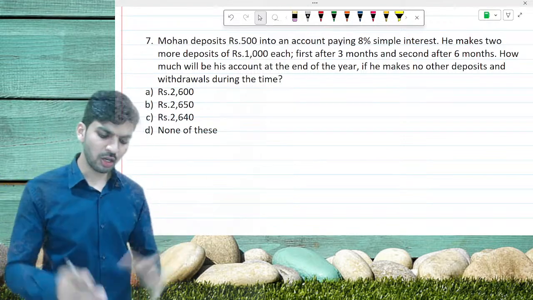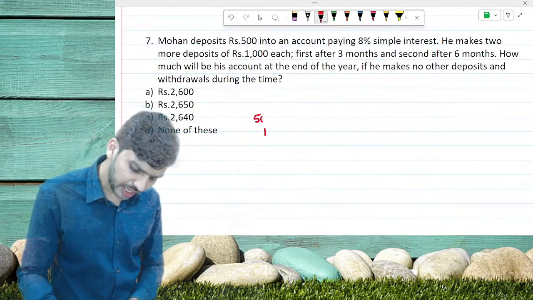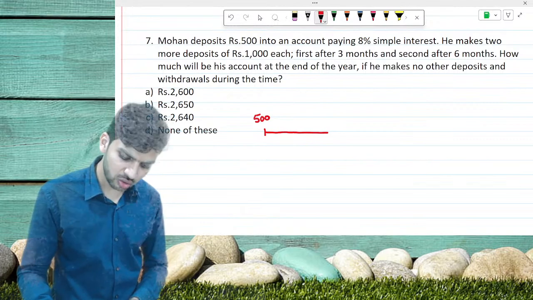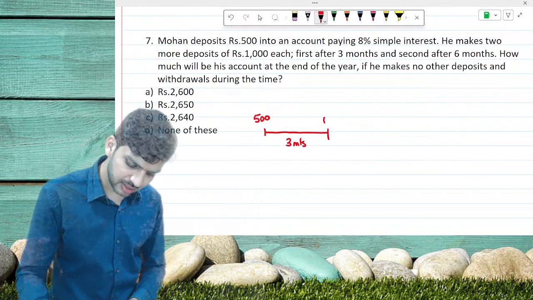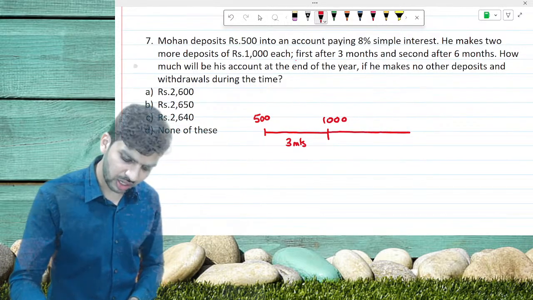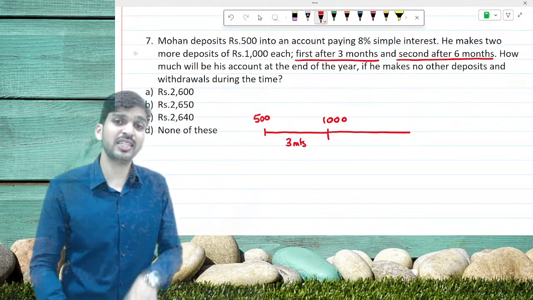Let me give a very clear overview. At the start, he is depositing 500. After 3 months, he deposits 1000 rupees.